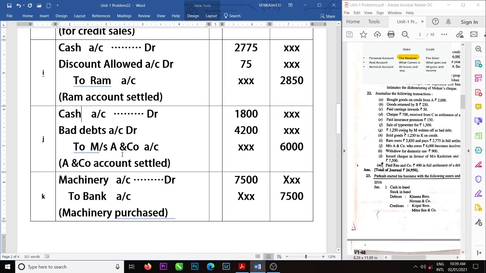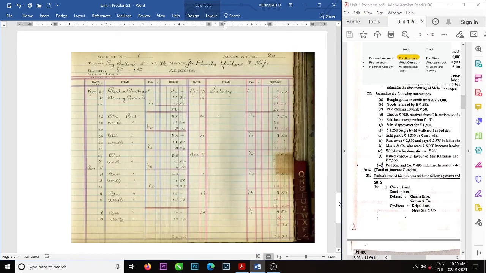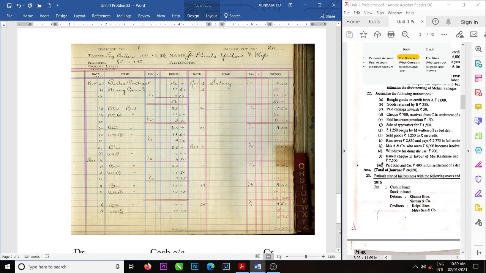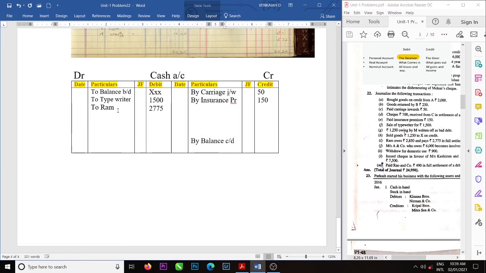Cash account debit side to M and Co. Amount, cash amount is 1800. Little bit new to you. This one is a little bit new. When we are practicing, we can easily understand.